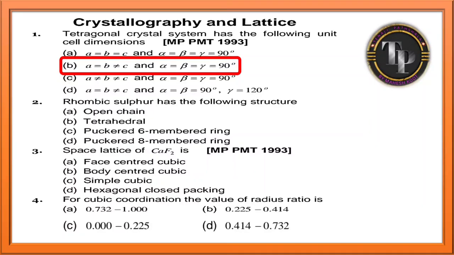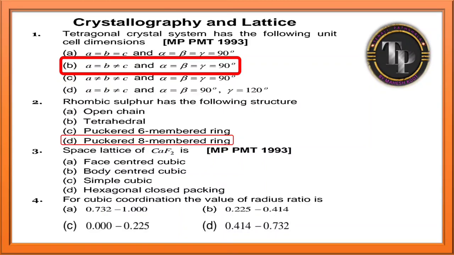And remember the example for triclinic. It is K2Cr2O7. Next, moving to the next question. Rhombic sulfur has following structure. So it has puckered 8-membered ring. Yes guys, option D is the correct answer.